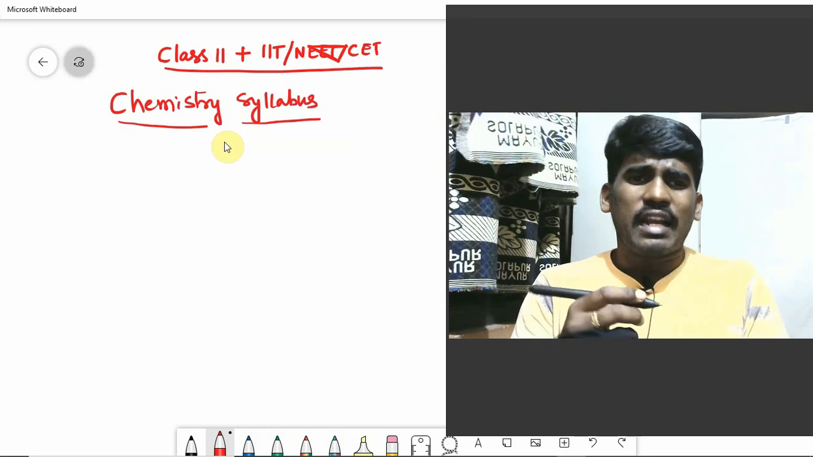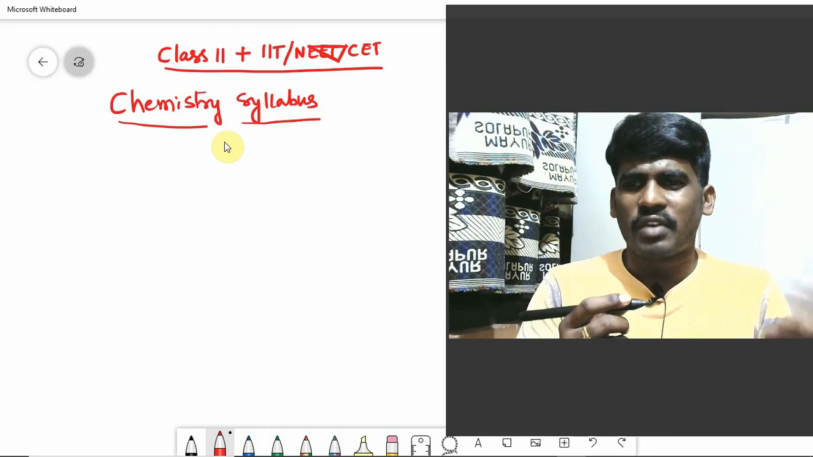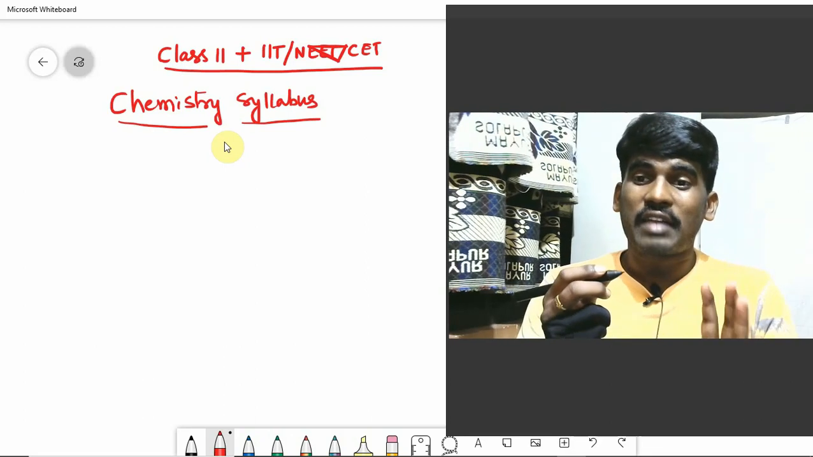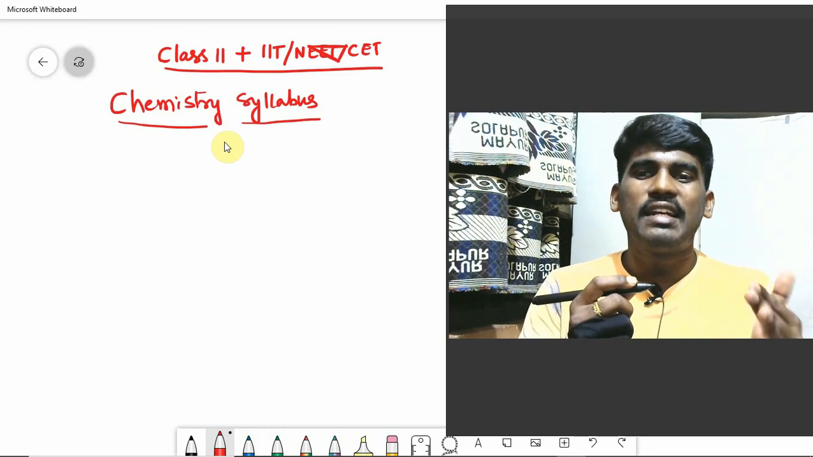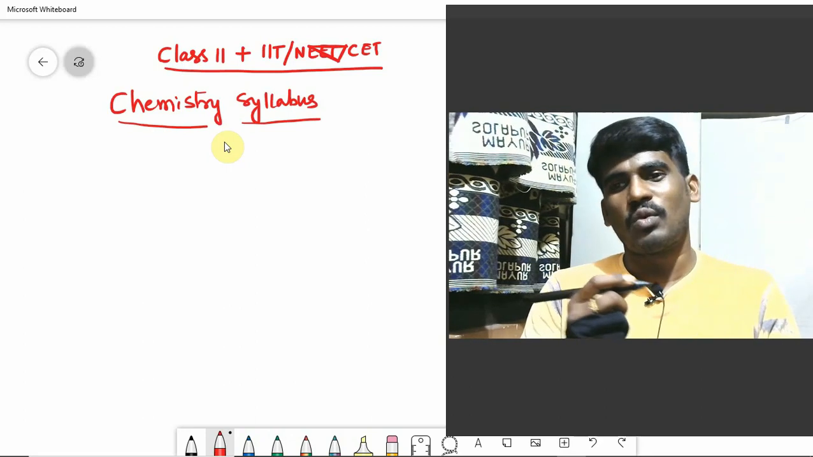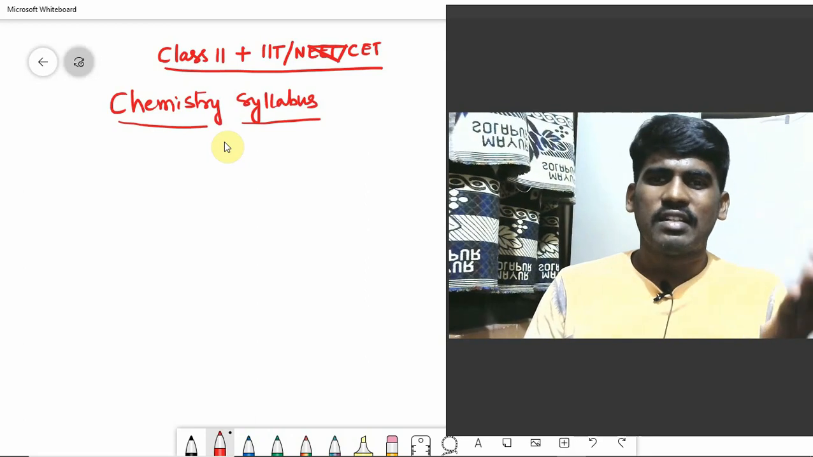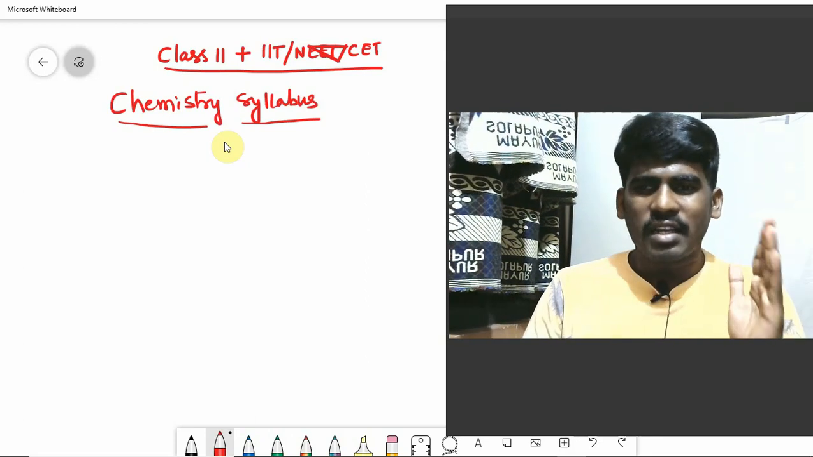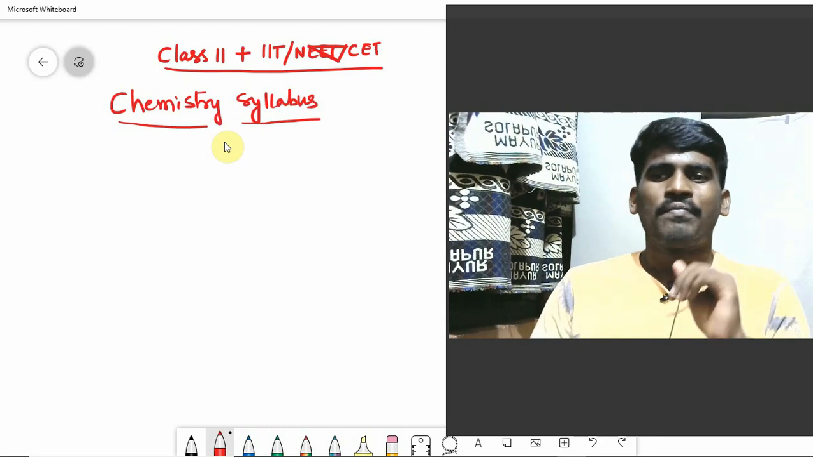Guys, in class 10, if you observe, you will hardly have 5 chapters maximum for chemistry. But here there are around 15 chapters, and there will be a detailed as well as in-depth discussion of chemistry. Who are appearing for IIT, that may be JEE Mains or JEE Advanced, or NEET. NEET is a medical entrance examination and JEE is an engineering entrance examination, as you know.